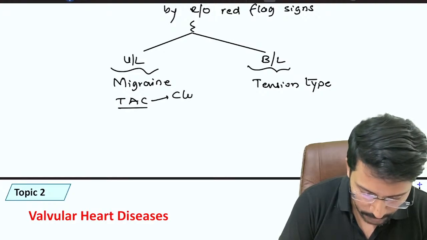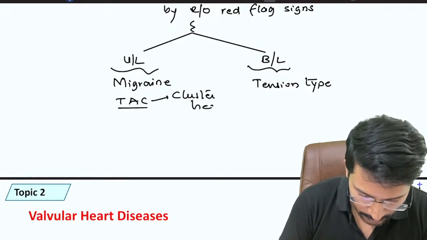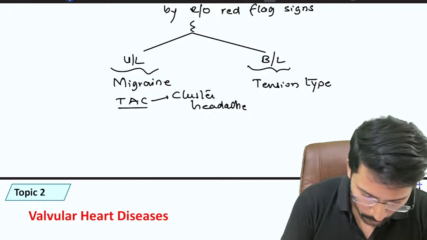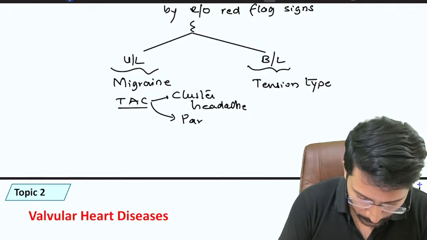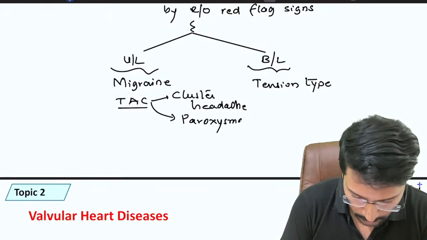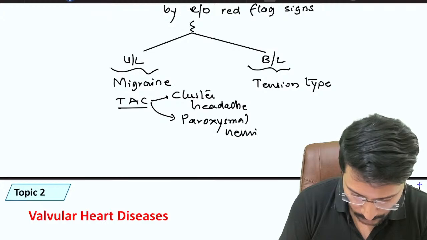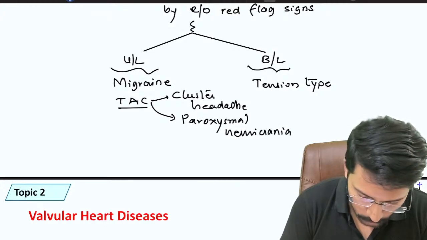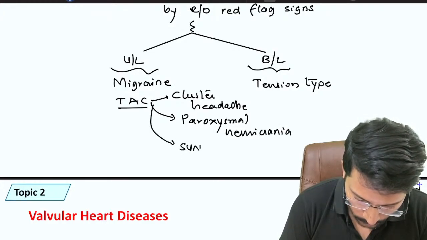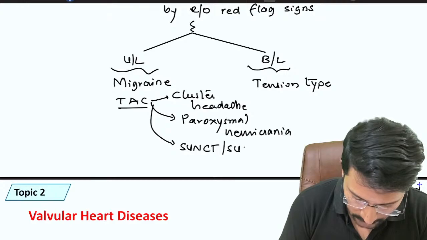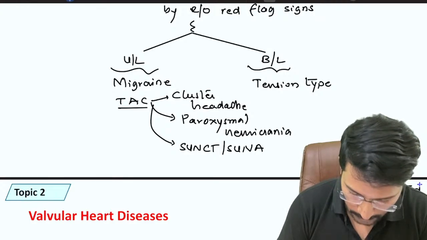Under that we have cluster headache, and apart from that we have paroxysmal hemicrania, and we have SUNCT or SUNA. These are the three important trigeminal autonomic cephalgias.